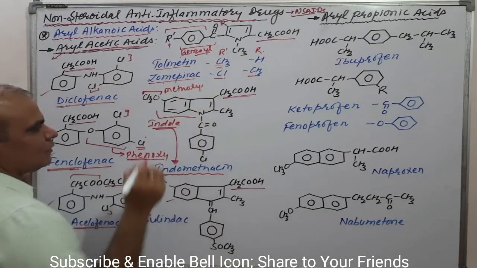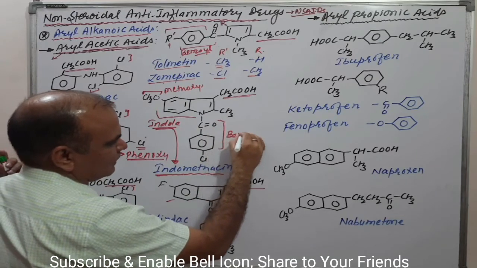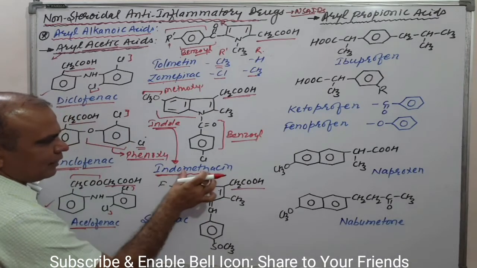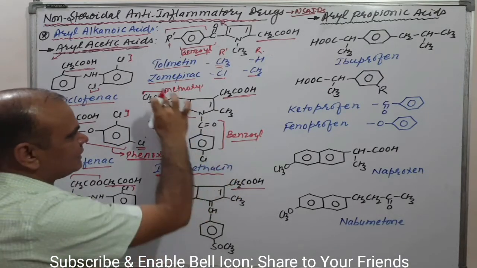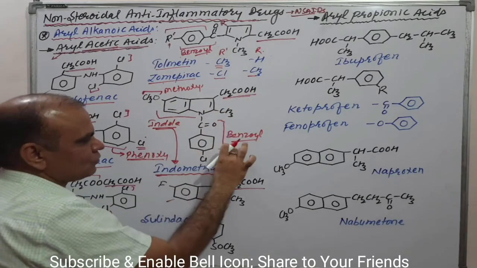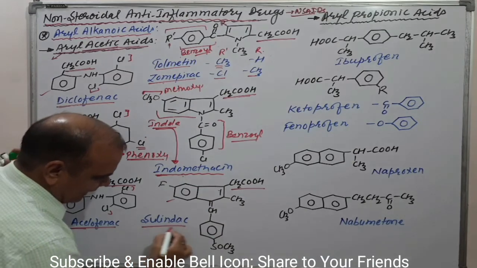Okay, and this one is the benzoyl chloride. This is the benzoyl part. Now you can easily correlate methoxy, indole, acetic acid, and benzoyl. That is indomethacin. Similarly, next one, the sulindac.